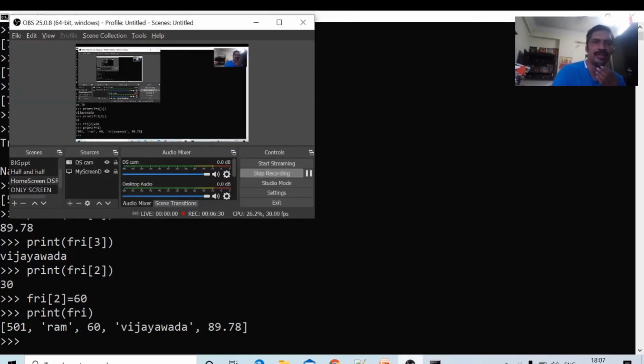The elements of the list are mutable. Mutable means it is possible to change one element to another element. Slicing is also possible. It is possible to print from the starting element to all other elements, or from the third element to all other elements. The point is the list can be declared in square brackets, the list elements are mutable, and heterogeneous items are also allowed. One is an integer, one is a float, like that. Okay, this is about the list data type.